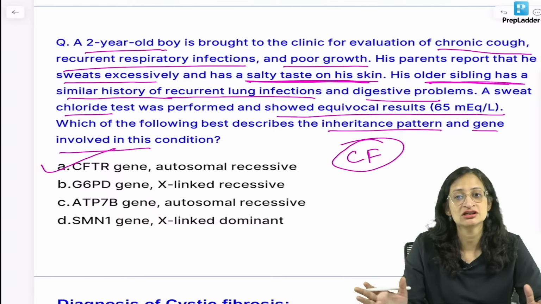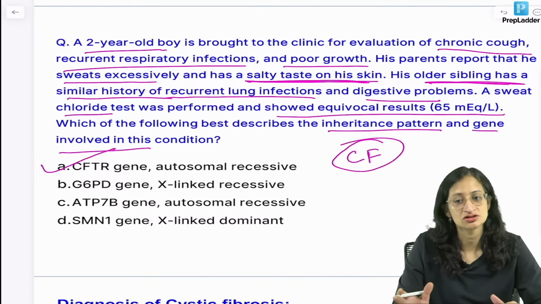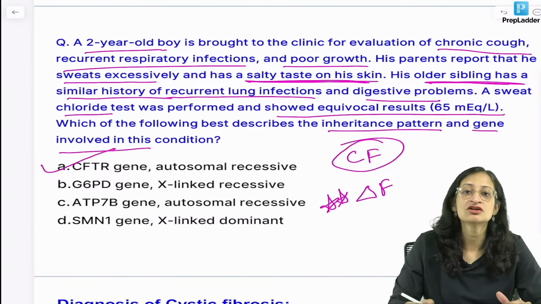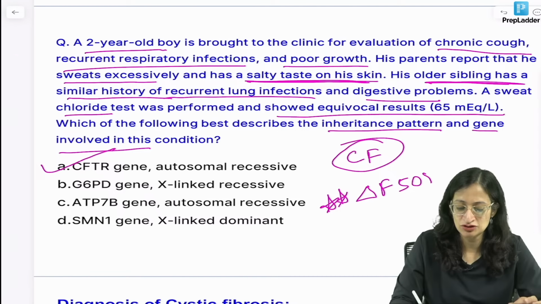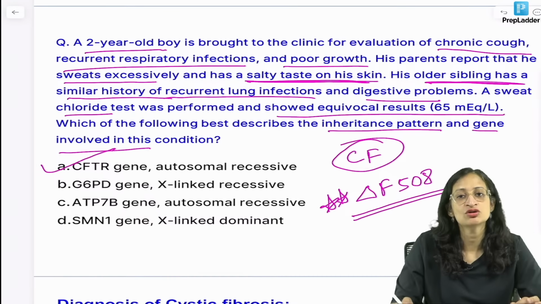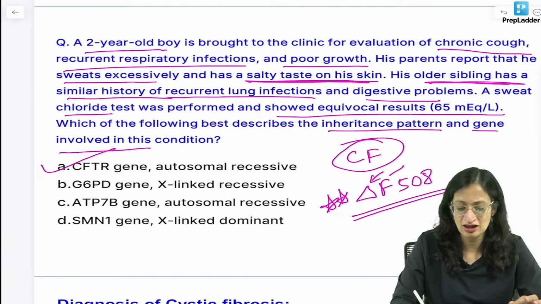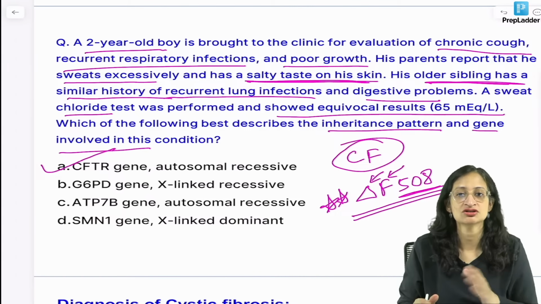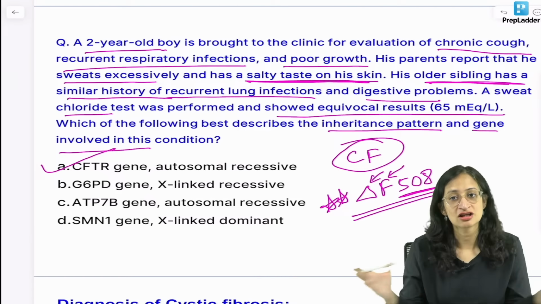CFTR is a huge gene and more than 1000 mutations are known in this gene. But one of the common mutations has been asked previously in the questions. One of the common mutations is delta F508. What does this delta F508 mean? Delta means deletion, F means phenylalanine, 508 is the position from where it is deleted because of the mutation. This is one of the commonest mutations seen in the Indian population, but there are thousands of mutations, as I said.